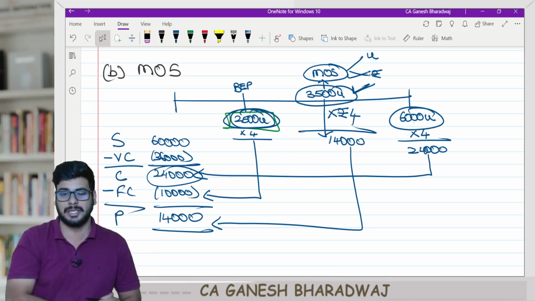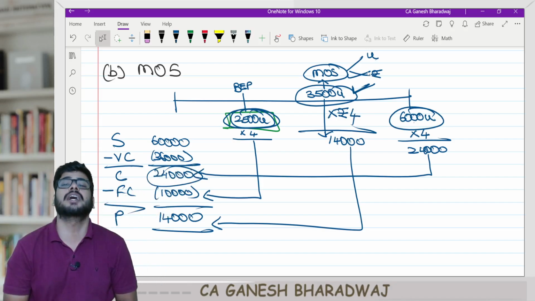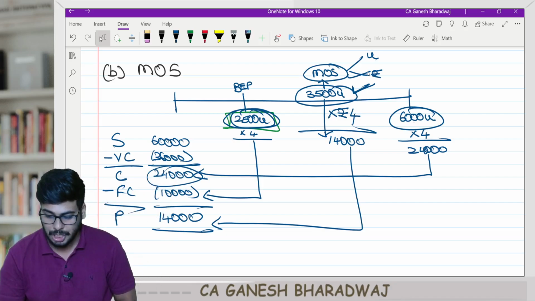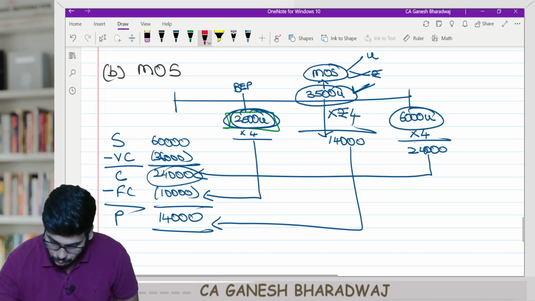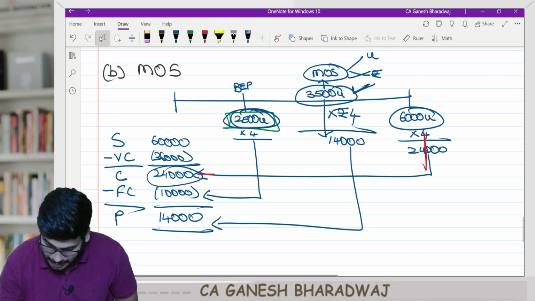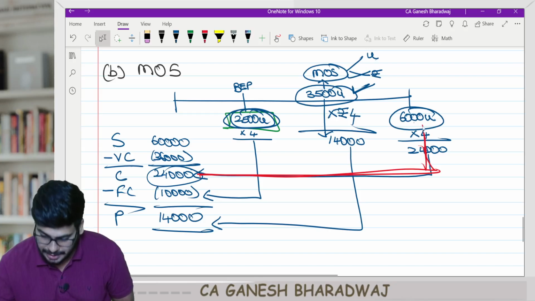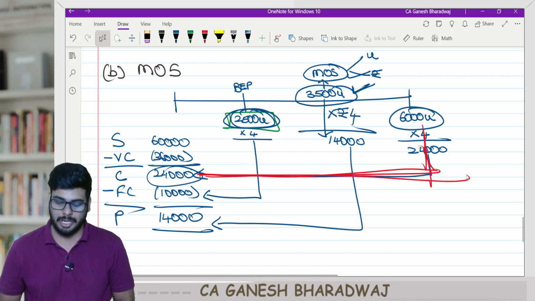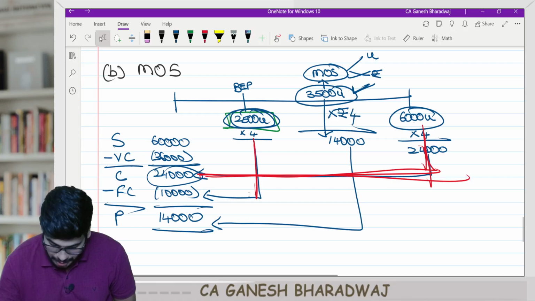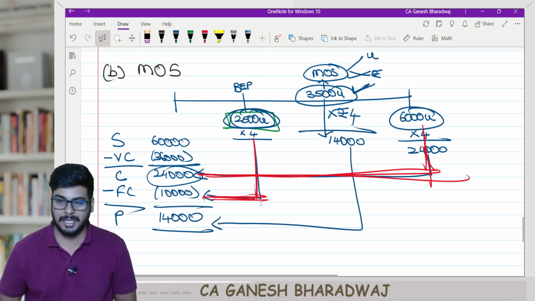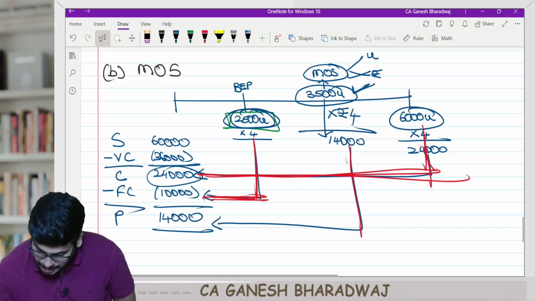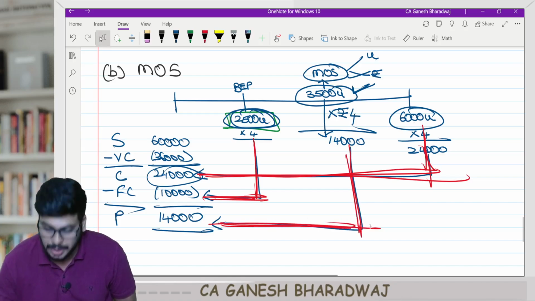Are you clear with this, guys? This is the way to understand it. So can I say my total sales is tied to my contribution? Correct? My total sales is tied to my total contribution. Break-even point is tied to my fixed cost, and margin of safety is tied towards my profit.